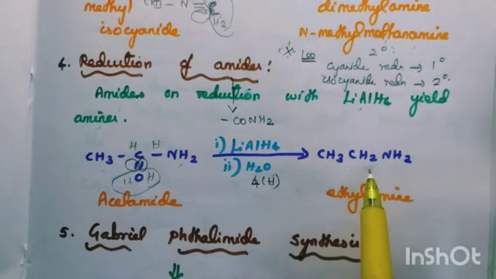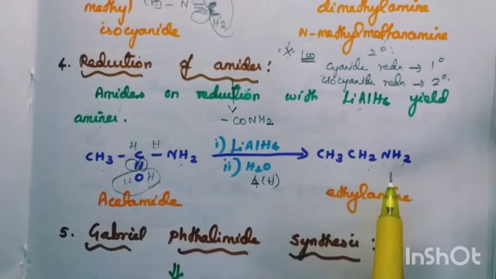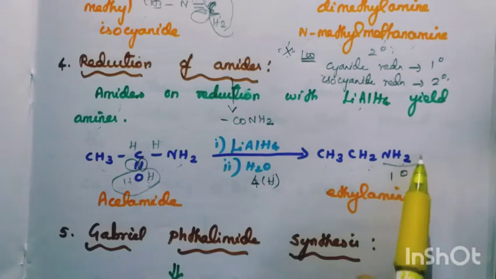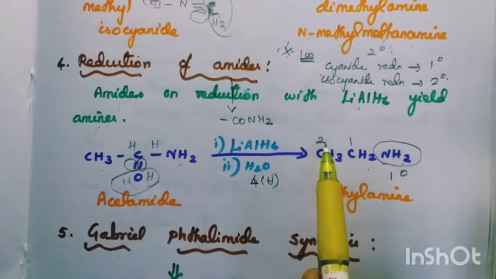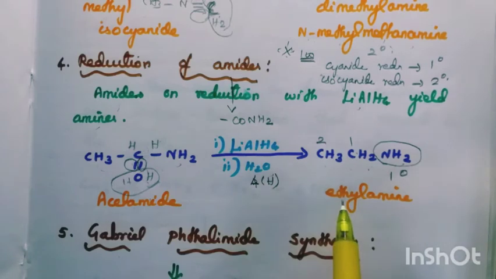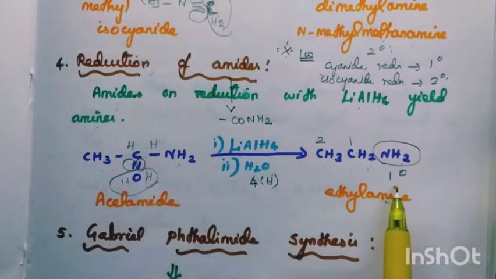So CH3, CH2, NH2. What is this? This is also a primary amine, since it is NH2. How many carbon atoms are there? 2 carbon. 2 carbon means ethyl. Ethylamine, so primary amine. So by reducing the amide also, we are able to get the primary amine.